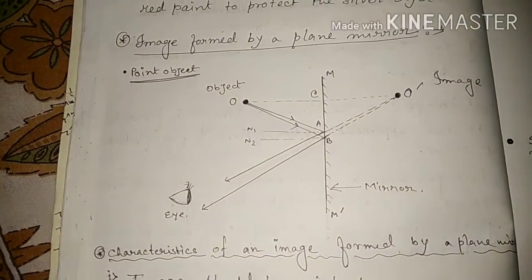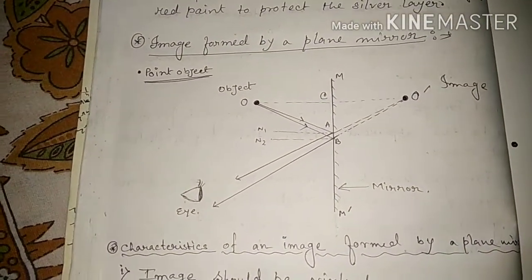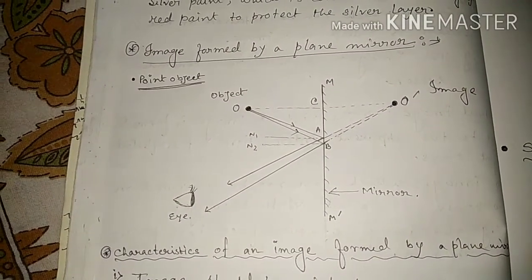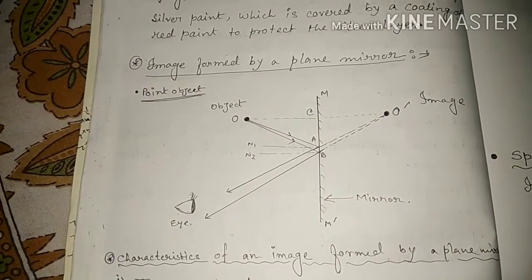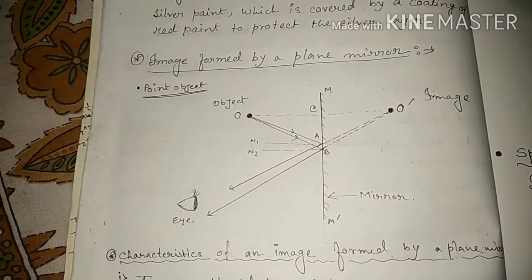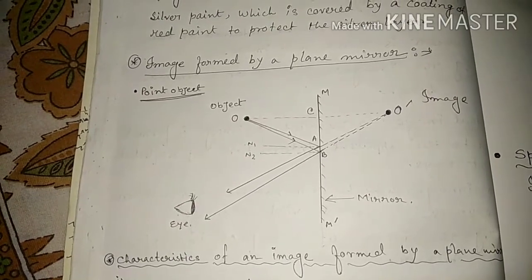Another one: when you see yourself in a mirror, can you see that the size of the image is either smaller or larger than you? No, it is the same, it is fixed.